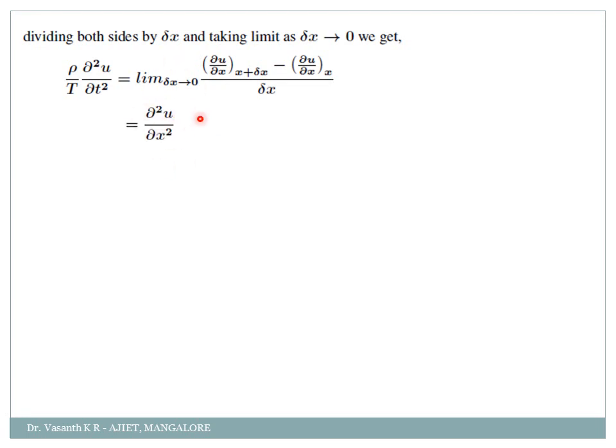Proper? That is nothing but the definition of derivative, which you have already studied in your plus 2. What is the definition? In general, f dash of x is equal to limit of delta x tending to 0, f of x plus delta x minus f of x divided by delta x.